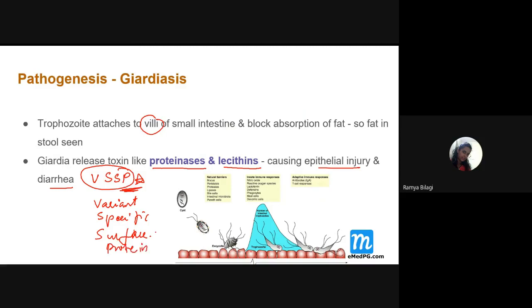Remember this. These are the toxic substances or virulence factors produced by Giardia. Look at this trophozoite. Very nicely, it is sticking and enjoying itself over the villi of the intestines, right?